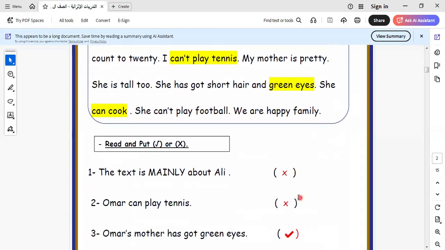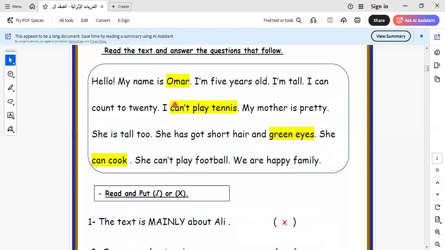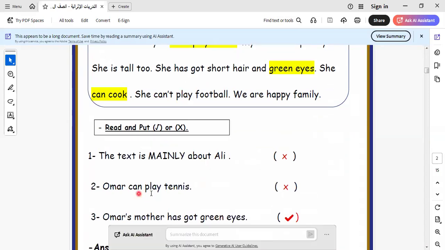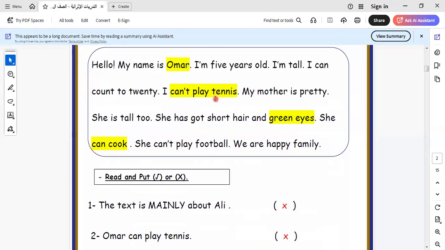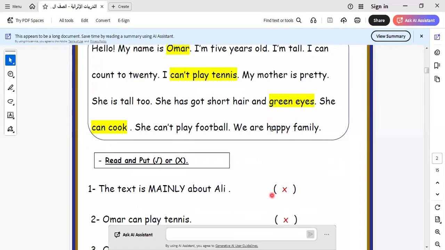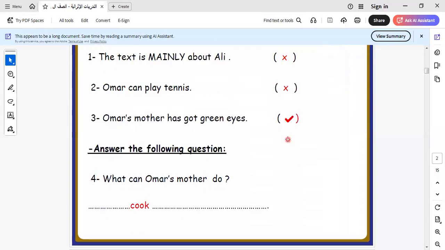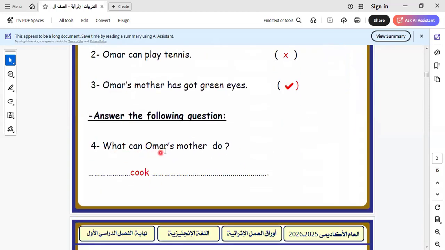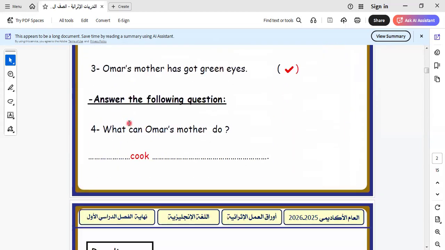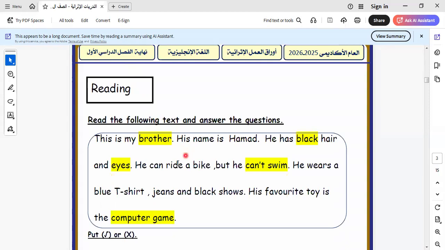We are a happy family. The text is mainly about what here? Mainly about Ali? No, it's not Ali. It will be Omar, not Ali. Omar can play tennis. Omar's mother has green eyes. Yes, has green eyes. So let's go to another one. What can Omar's mother do? Cook, she can cook. Let's go to another text.